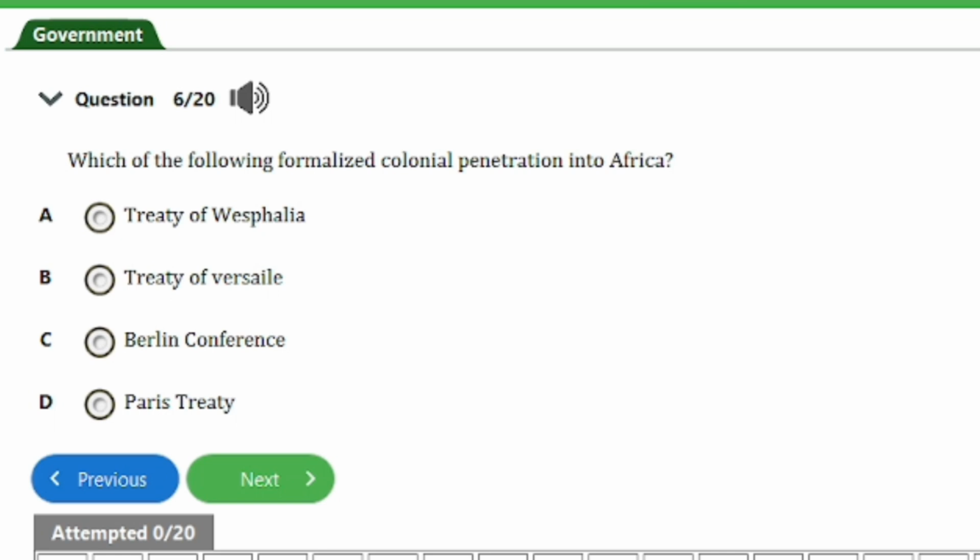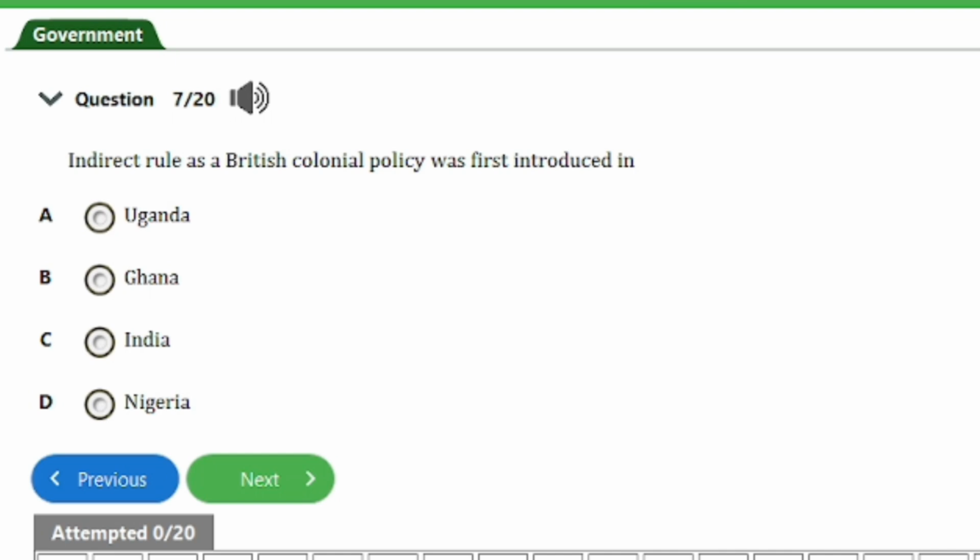So the next question we have here is question number 6. It says, which of the following formalized colonial penetration into Africa? We have A, Treaty of Westphalia, B, Treaty of Versailles, C, Berlin Conference, D, Paris Treaty. So guys, we've answered this question just now, and the answer is Berlin Conference. That's option C here. Let's go on to the next one, guys.